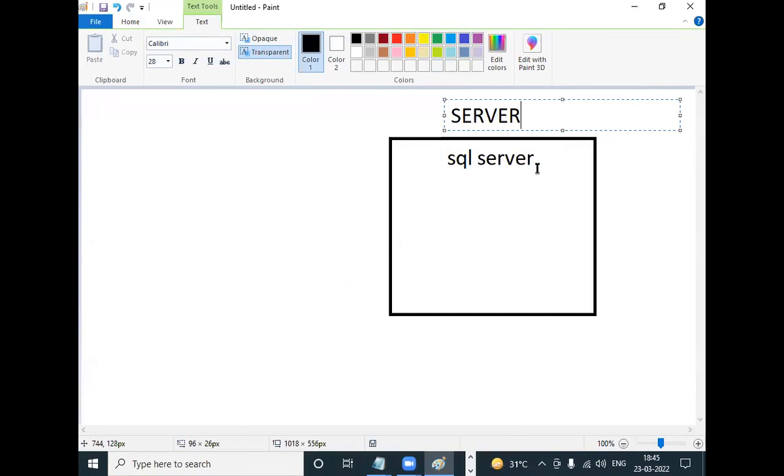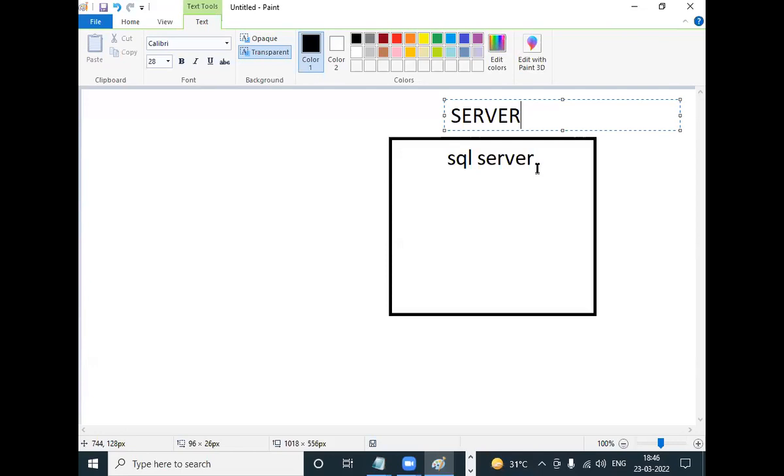Here server means, don't think something else. Server is a system, a computer where SQL Server software is installed and running. That system is called server.